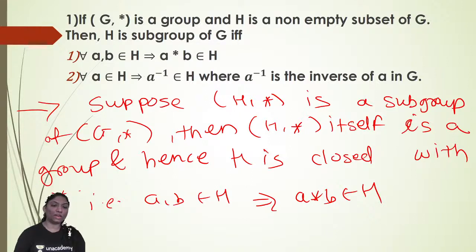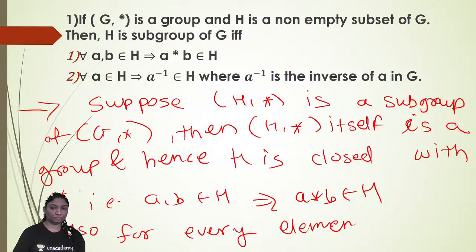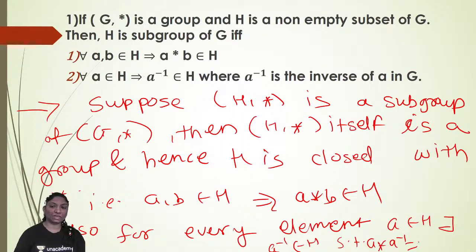Also for every element A belonging to H, there exists A inverse in H such that A star A inverse, which is equal to identity, also belongs to H. It means identity also belongs to H here. Okay.